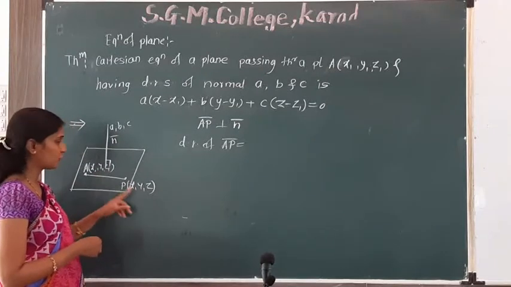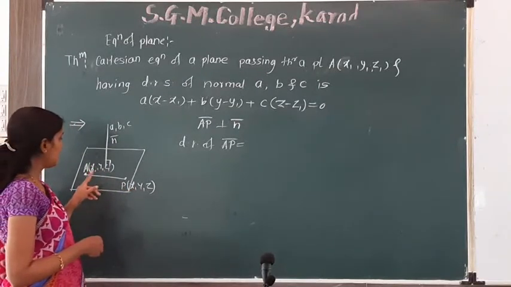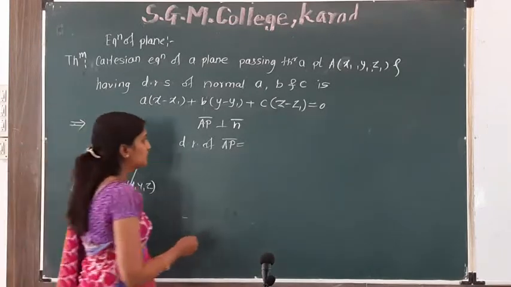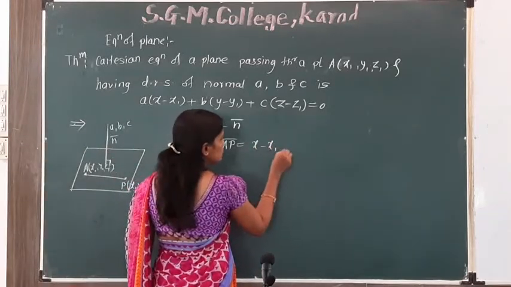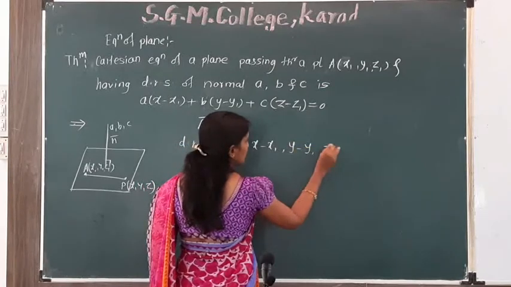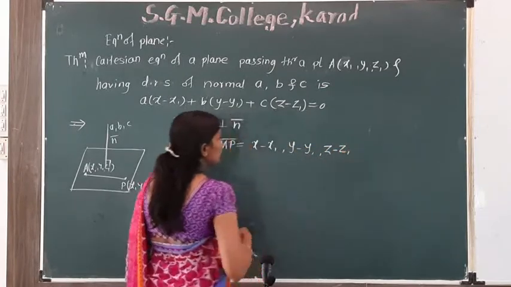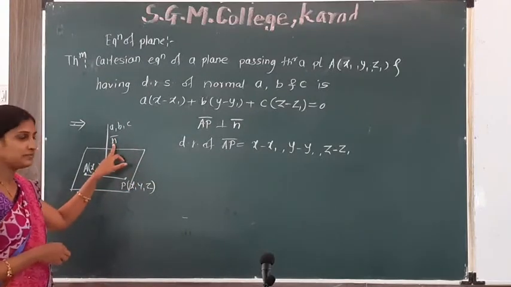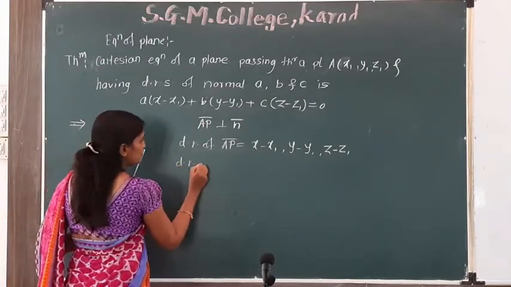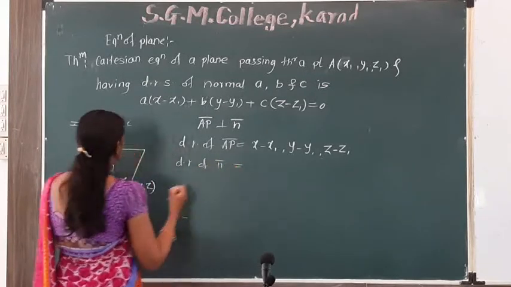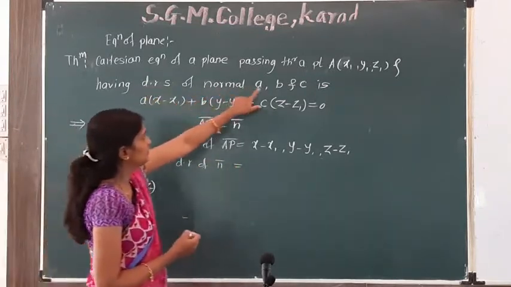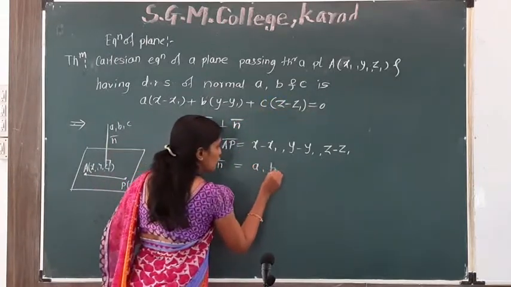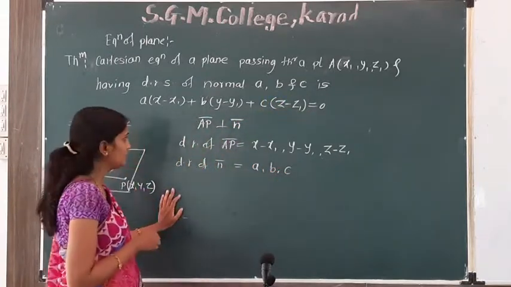By subtraction of the coordinates: x minus x1, y minus y1 and z minus z1. And the direction ratios of n bar, given in the statement, are a, b, c.